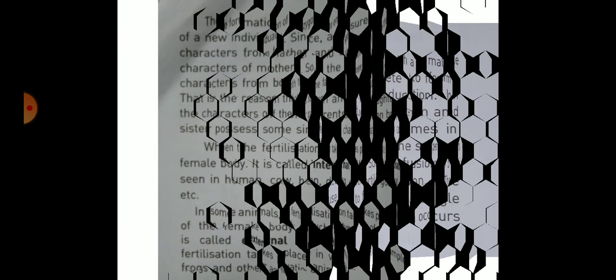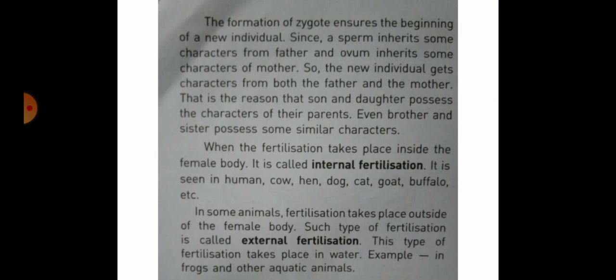The formation of the zygote ensures the beginning of a new individual. Since a sperm inherits some characters from the father and the ovum inherits some characters from the mother, the new individual gets characters from both the mother and father. That is the reason that a son or daughter possesses the characters of their parents. Even brother and sister possess some similar characters, because some characters of the father and some characters of the mother are present in a new individual.